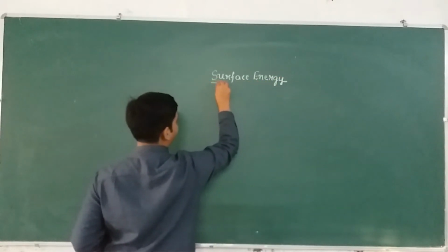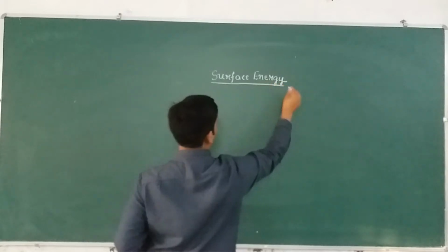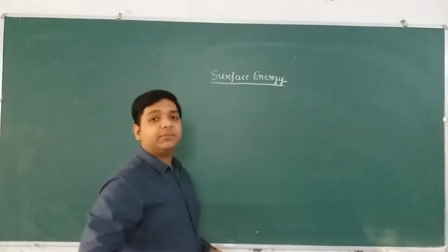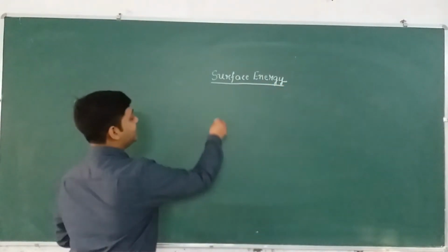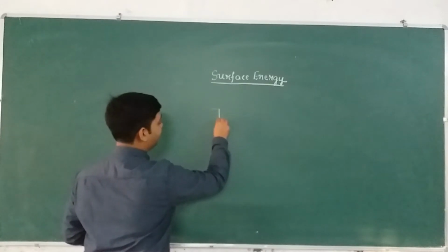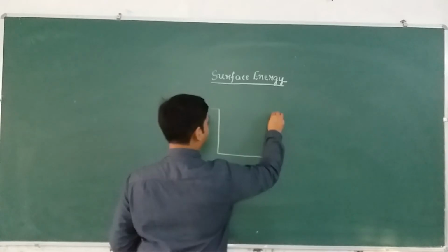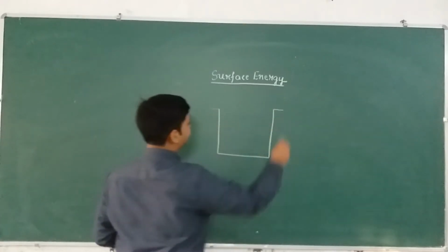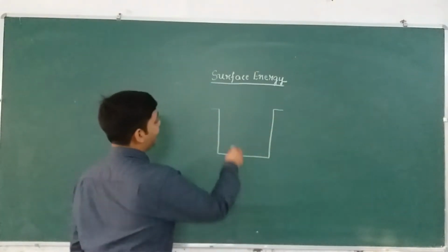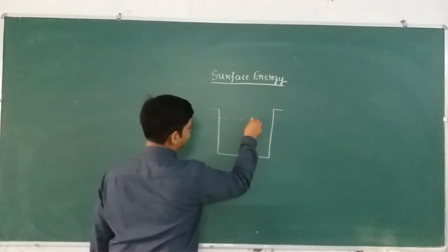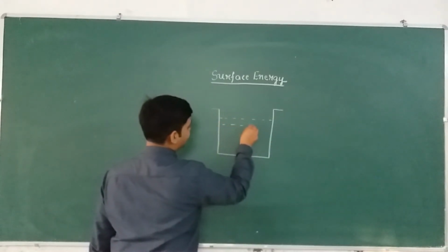So let us now see the concept of surface energy. To understand the concept of surface energy, let us take some liquid in a beaker or a tumbler or a tub or a container, whatever you want to say. Okay, let's say this is one container and we fill it with some liquid, say water.